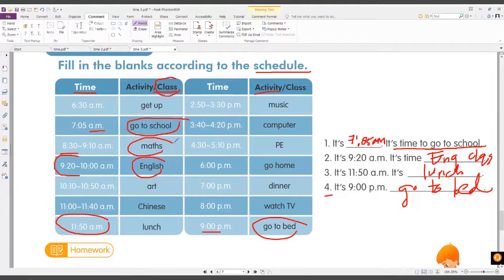Okay? Maths class. Okay, next. It's 3:40 p.m. It's time for computer class. Very good. Okay, next.